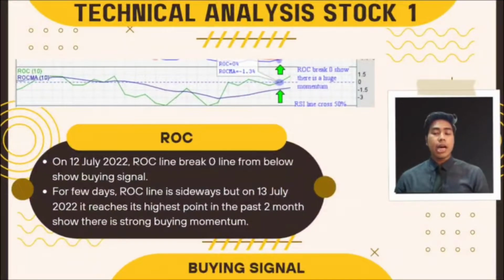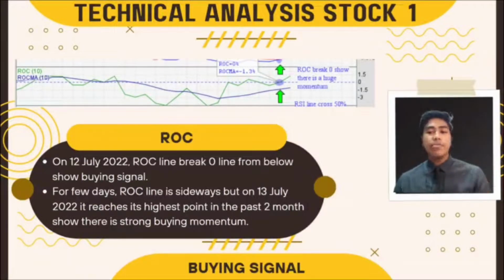Second indicator is ROC. For this chart, we are using 10 days ROC. This indicator also gives a buying signal to traders on 12 July 2022, where the ROC line broke the 0 line from below, showing there is a buying momentum, which will make the price go bullish.